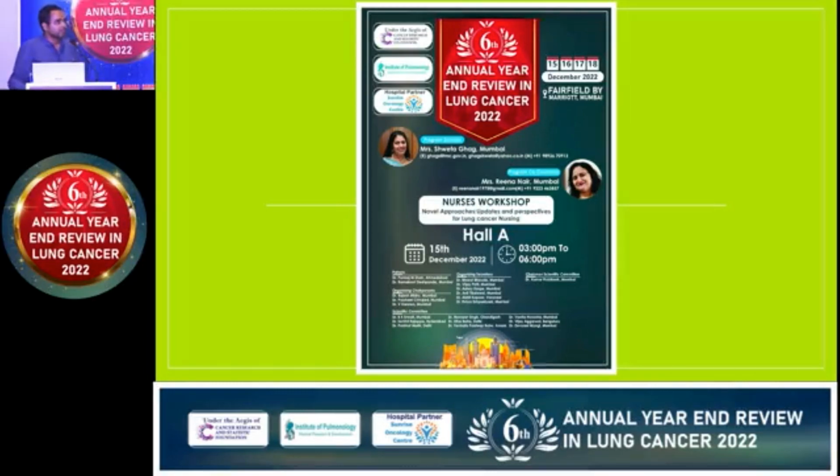Is there any particular way of taking the drug, before food or after food? Most of these drugs, ma'am, are taken on an empty stomach. Only a few drugs need to be taken with food. Osimertinib, gefitinib, all are on an empty stomach. Only ceritinib is the drug which we advise to take with food. Otherwise, most of these drugs are on an empty stomach.